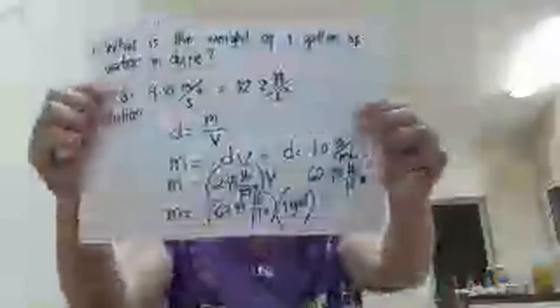3785 divided by 28,316.846 equals 0.1336. Yes, the answer is 0.13366 cubic feet. And I'm going back to our original formula, and we need to substitute that one here. When you substitute the 0.13366, what is left is the pound.